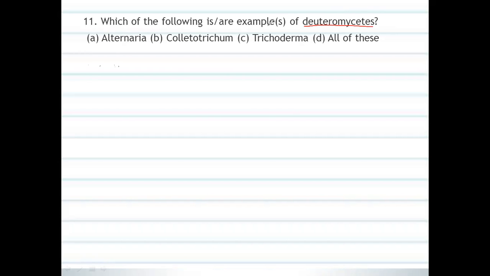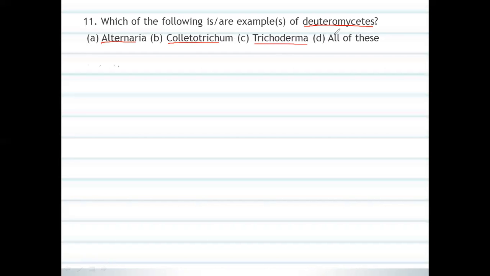Which of the following are examples of deuteromycetes? They have given four different options: Alternaria, Colletotrichum, and Trichoderma. These are all different examples of fungi.